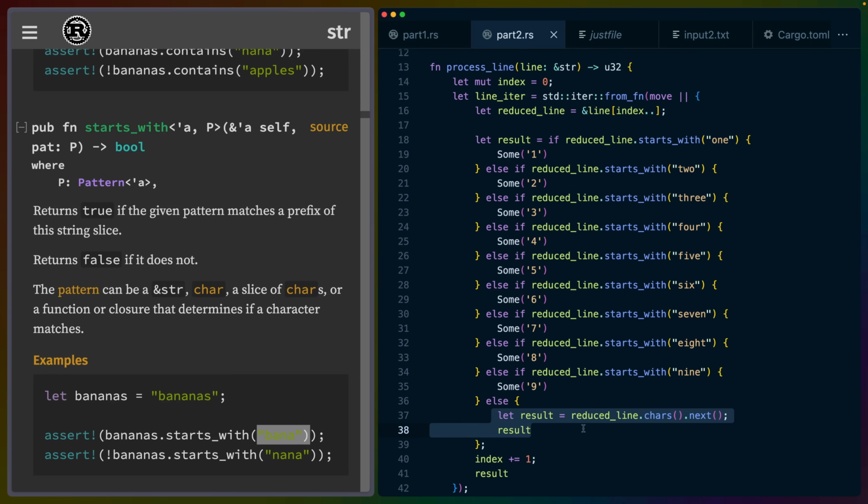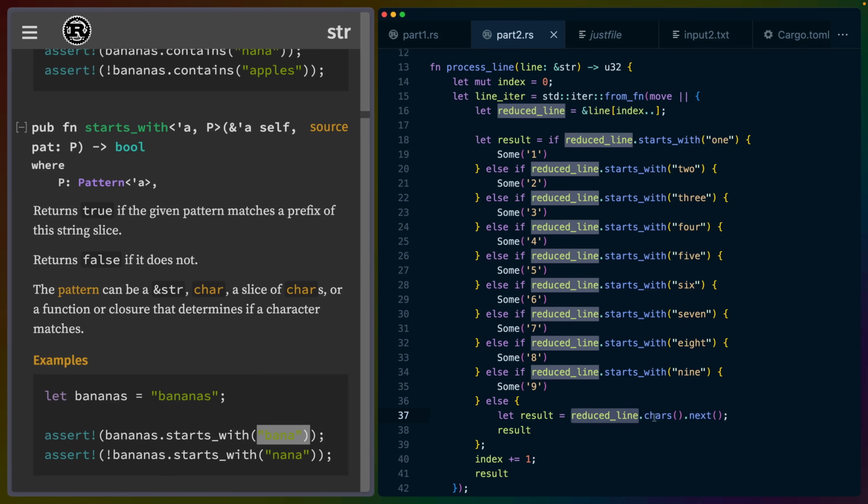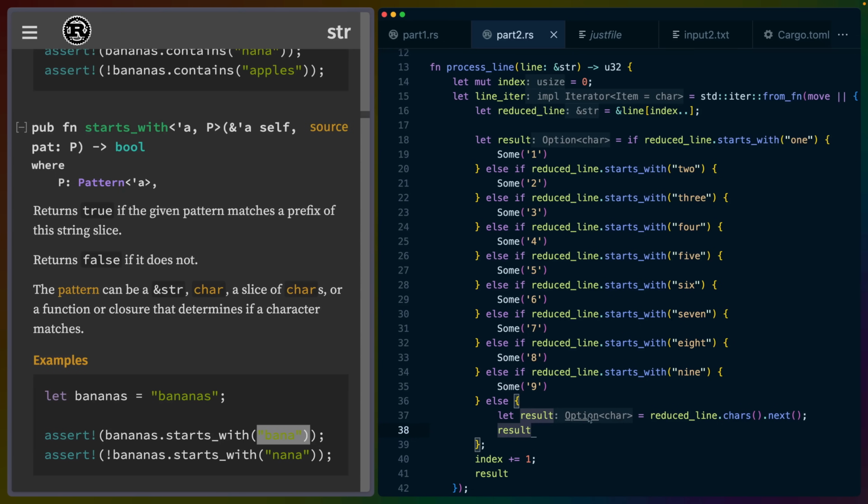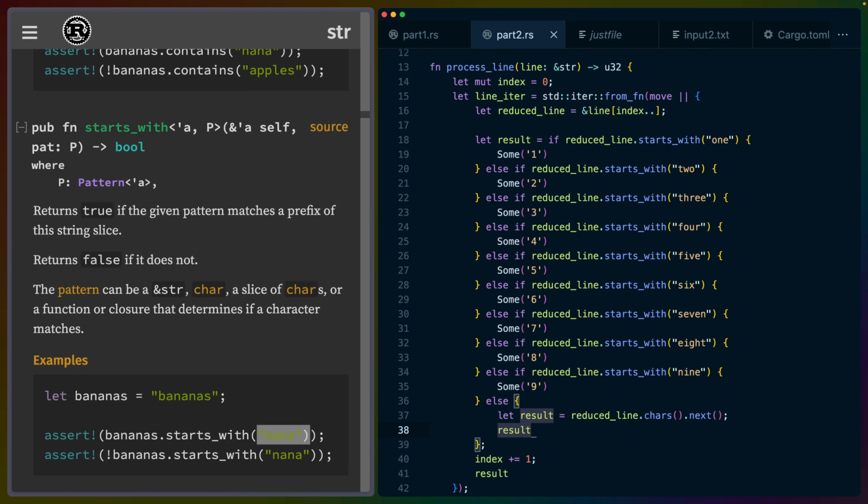And then for the final character, or the current character, I'm choosing to do it in a way here that does reduced_line.chars().next(). And if you look at the type of this, this is an Option<char>. So there may be one next or there may not be one next. And that's important because if this is empty, right, then it won't start with anything. We'll fall through to this case. And then we take the next item in the chars iterator for this reduced line, this smaller view, this empty string that we're looking at now.